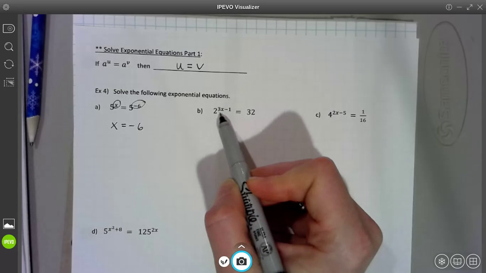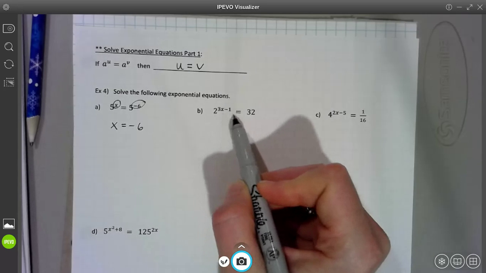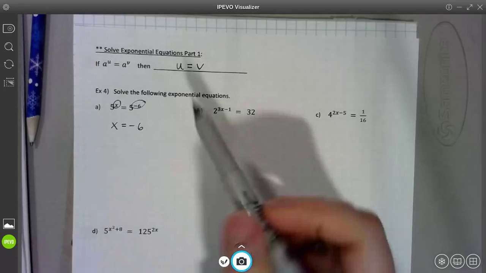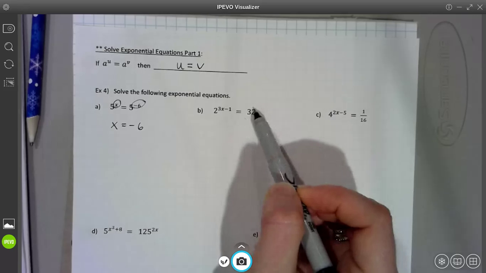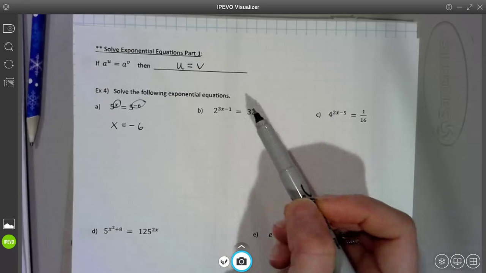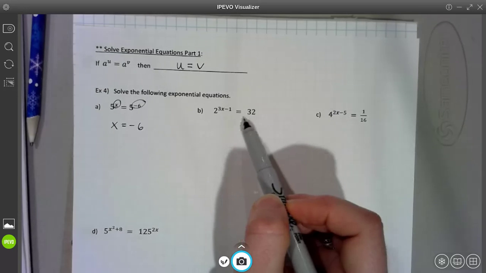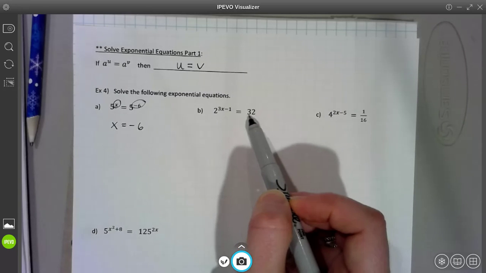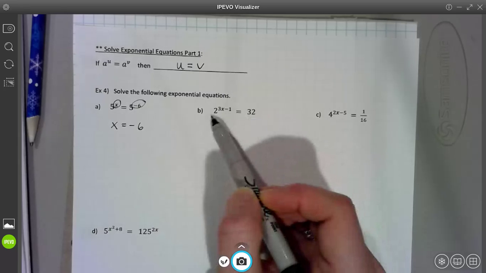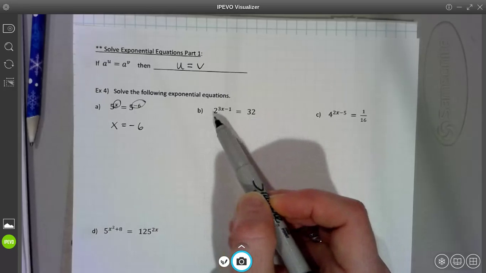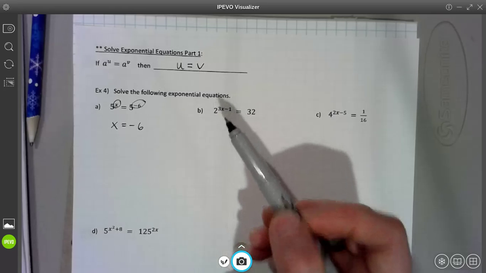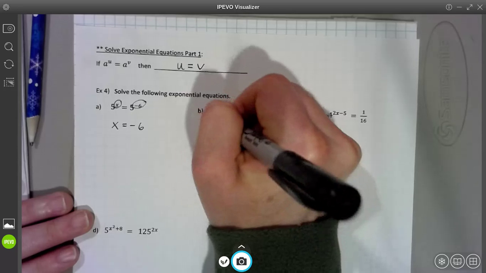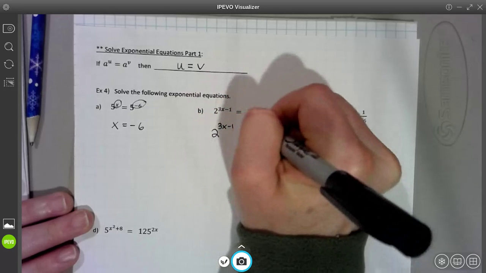What if 2 to the power of 3x minus 1 equals 32? Well, now we have a little bit of a problem because now we don't have 2 to some power equals 2 to some power. But can we manipulate this and rewrite one of these numbers with the same base as the other? So normally you go to the big number, 32. Can you rewrite 32 as 2 to some power? Yeah, I can. It's 2 to the 5th. So I can rewrite this as 2 to the 3x minus 1 equals 2 to the 5th.